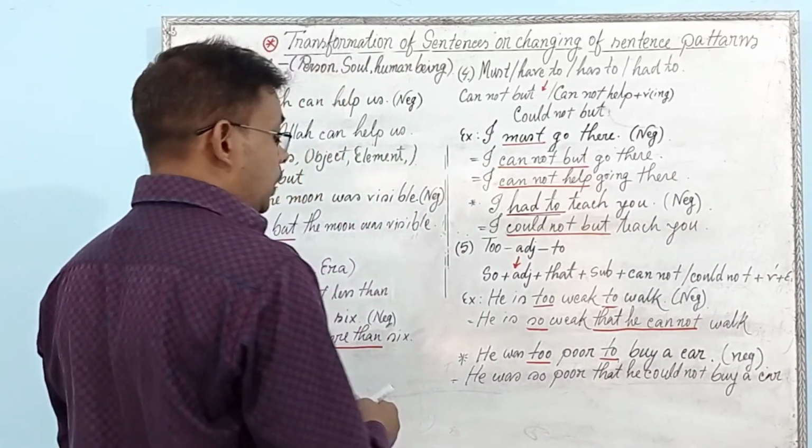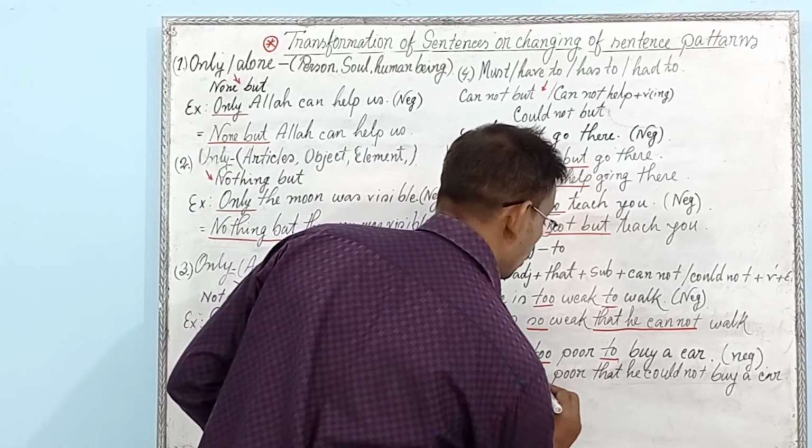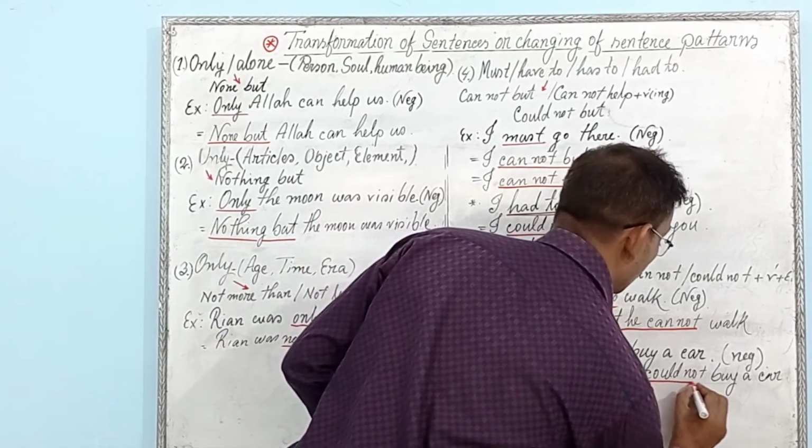So the answer will be: so that he could not.